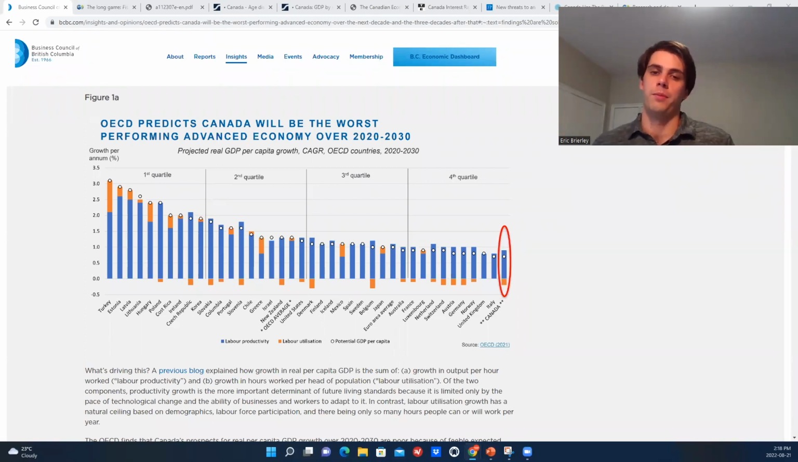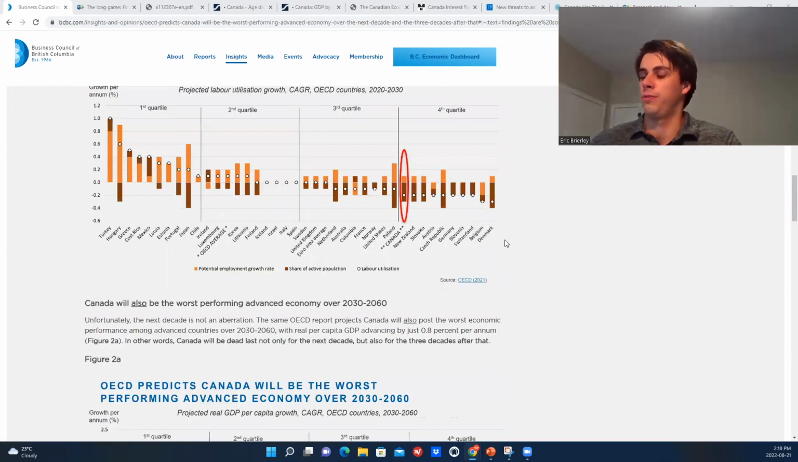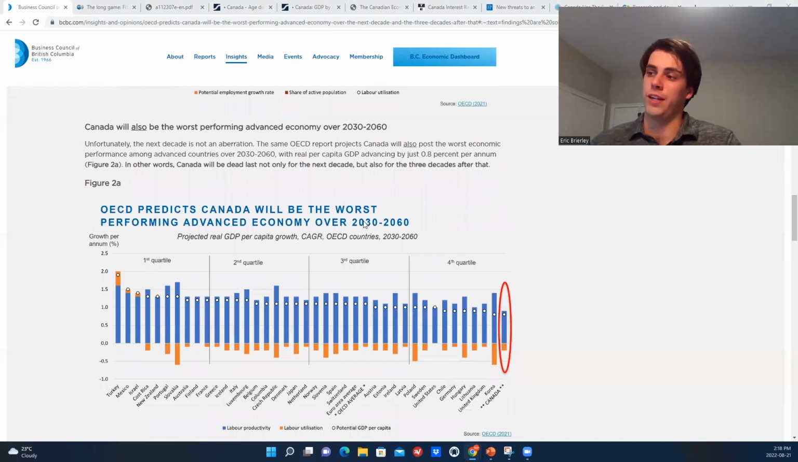So, a recent paper that was published by the OECD outlined economic growth projections for the advanced economies of the world. And a rather striking finding from that report was that Canada was actually predicted to be the worst performing advanced economy for not just the next decade, but the many decades following that. As we can see on screen here, 2020 to 2030, they're projecting 0.8% growth in real GDP per capita. And if we scroll down here, they also provide a similar estimate for the future decade, so 2030 to 2060, and they're saying it'll be about the same, 0.8%.